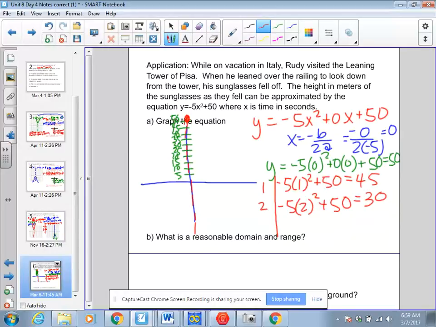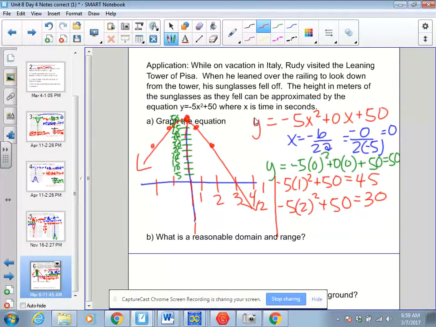So 1 is 45, 2 is 30, and if I reflect this across, it's going to be something like this. All right, so I've graphed my equation.